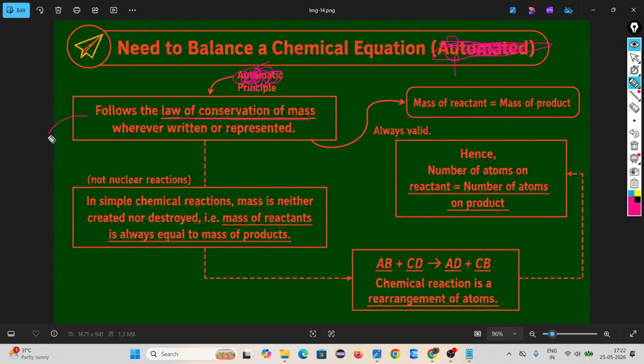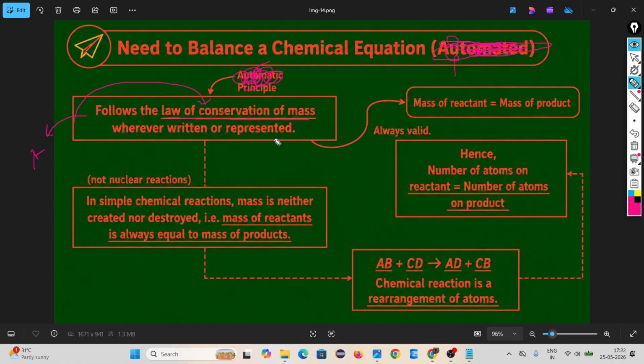Wherever you write a chemical equation, it should obey the law of conservation of mass. You know about the law of conservation of mass from 9th class, the atoms and molecules chapter. There was one scientist called Antoine Lavoisier. He gave the law of conservation of mass.